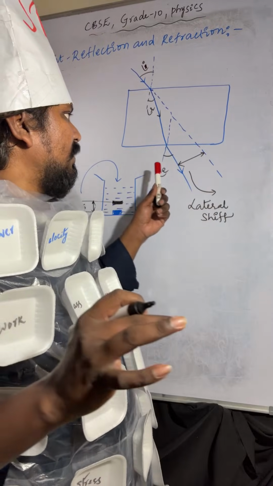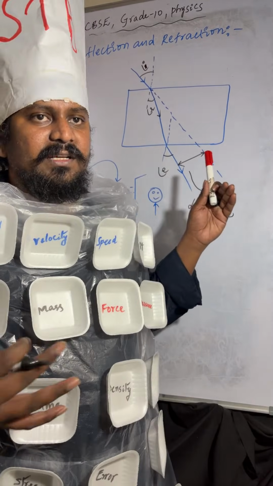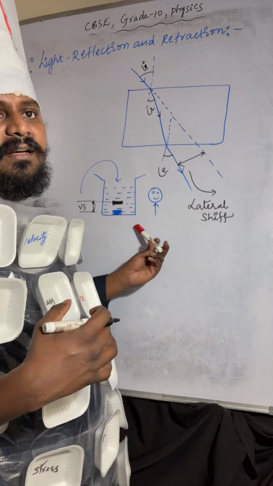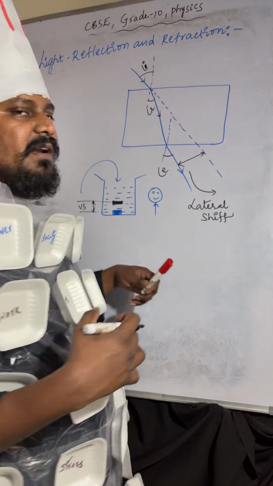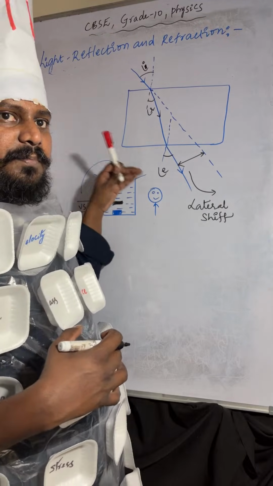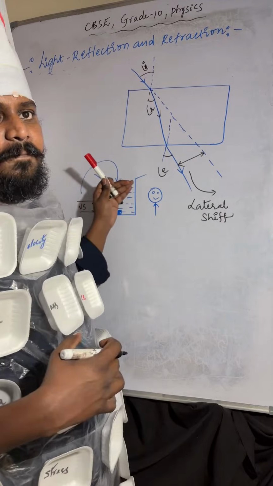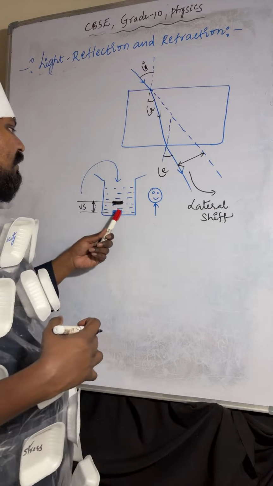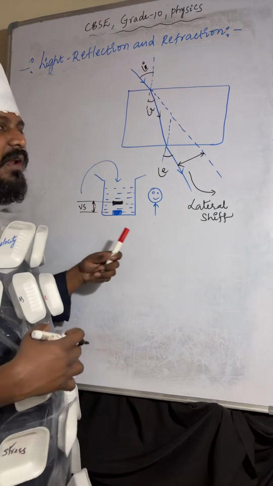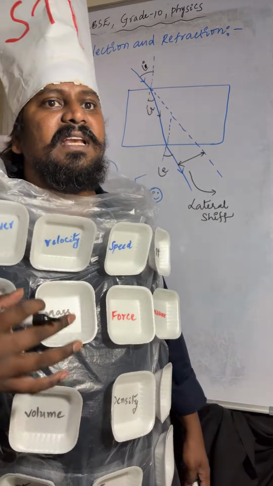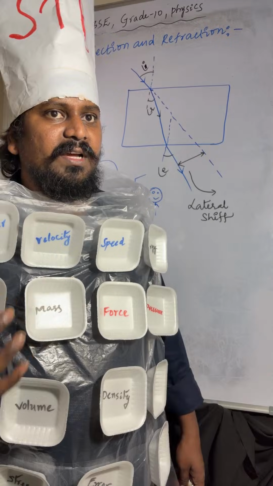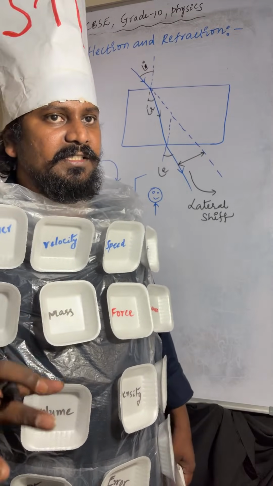Now, coming to the vertical shift. The person is here. If you place the coin at the bottom of the beaker, initially you can't see it. After pouring water into the beaker, the coin position rises up. This is the upper end position of the coin and this is the actual position of the coin. The distance between the actual position and the upper end position is called vertical shift. I hope it is very clear.